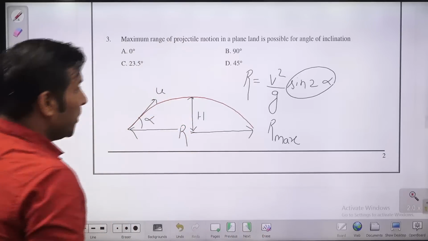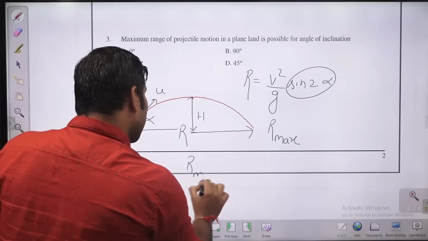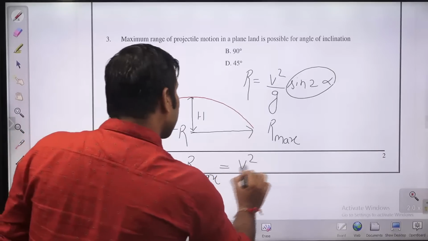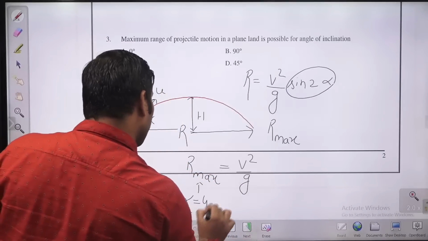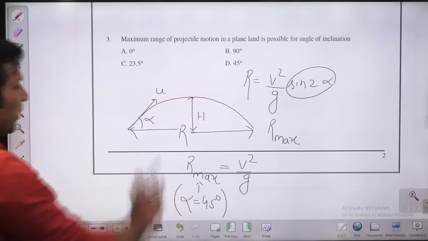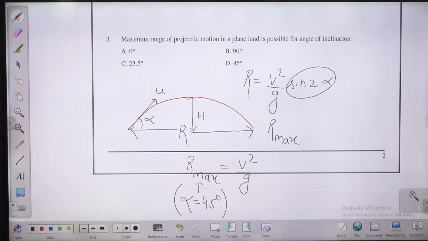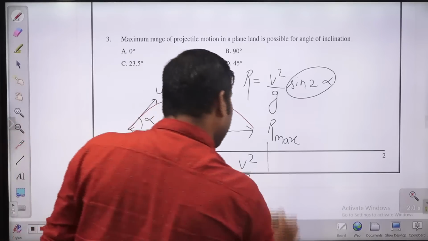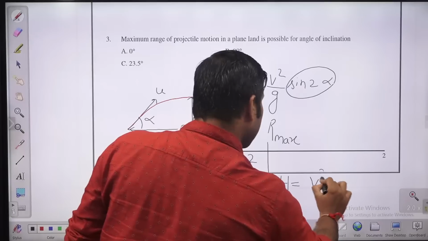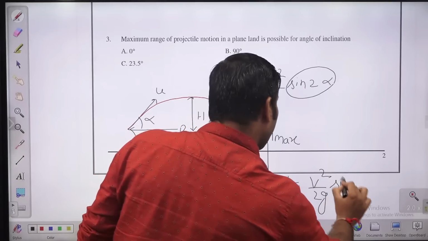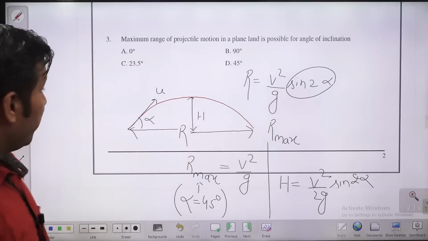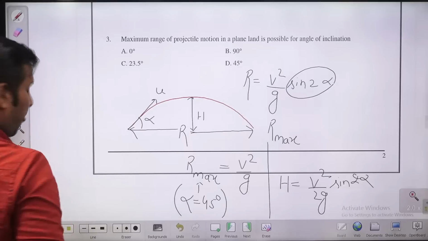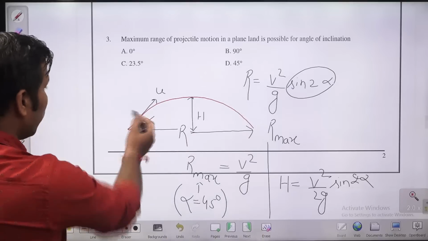So, range maximum of a projectile is equal to V square by G, and it will be maximum when the angle of inclination alpha equals 45 degree, guys. So when you throw any object at an angle of inclination 45 degree, you will get the maximum range. And in that case, what will be the height, guys? Height of a projectile is V square by 2G sine square alpha, where V is the velocity and alpha is the angle of inclination.